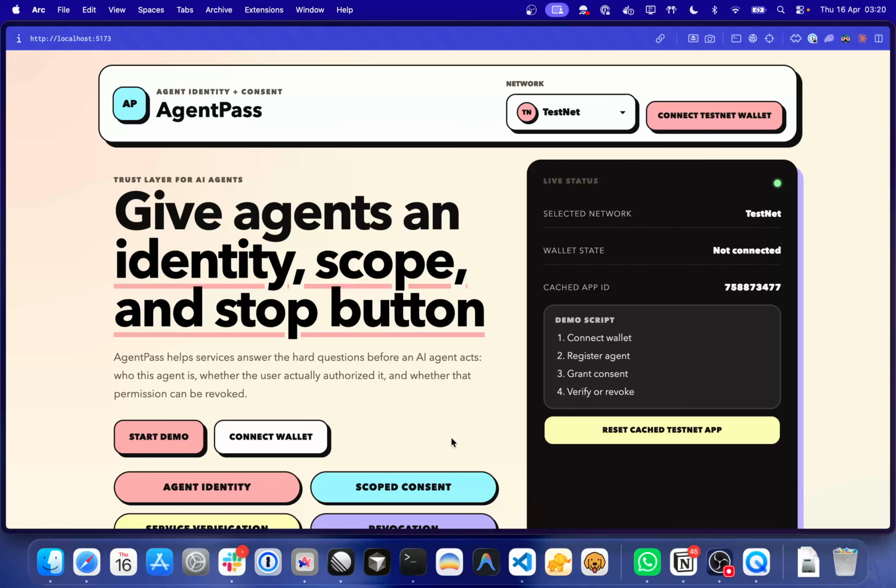As the agentic economy booms, AI agents are starting to act on their own. With protocols like X402, an agent can already pay for an API with no human in the loop. But there's a hole in this stack.